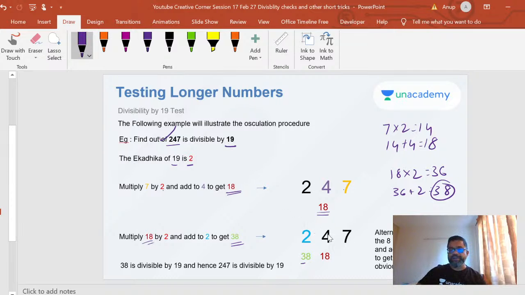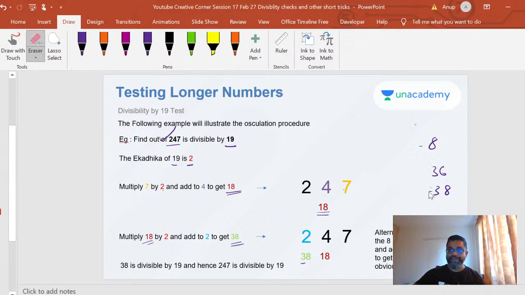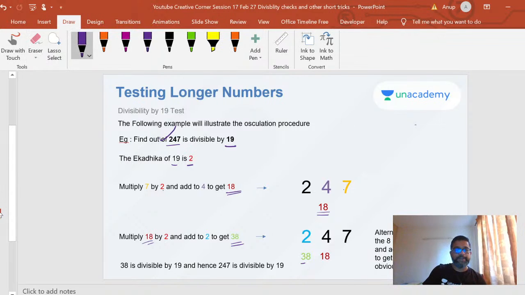So now I'll give you an alternate, slightly easier method. I'm trying to make this easier. Suppose you have longer numbers, now the multiplication becomes difficult. So I'll give you another trick which will make it a lot easier for you, even easier than what you're doing now. It's already easy, right? When you see this, let me do it in a fresh slide.